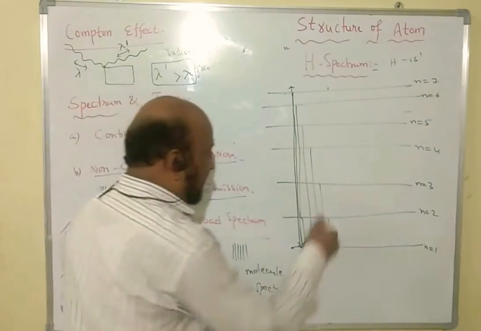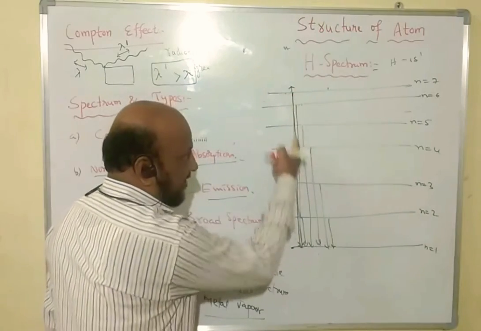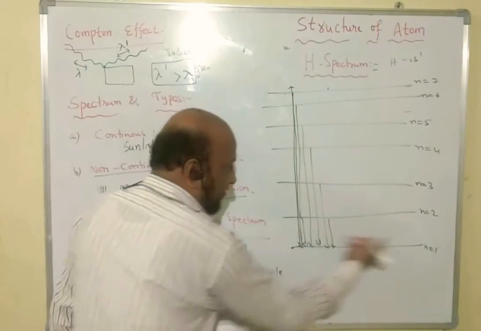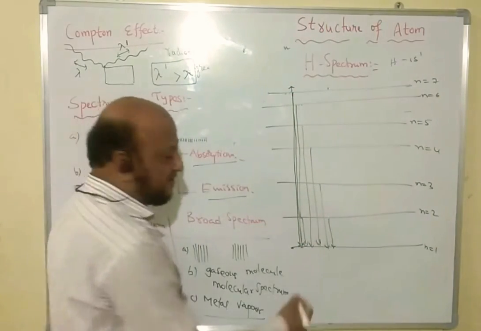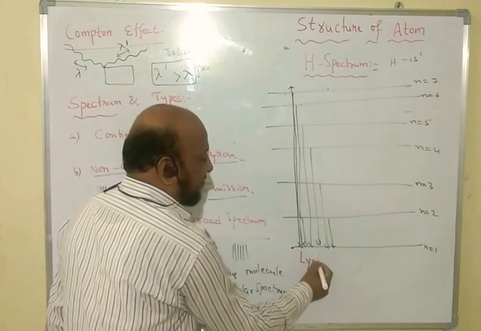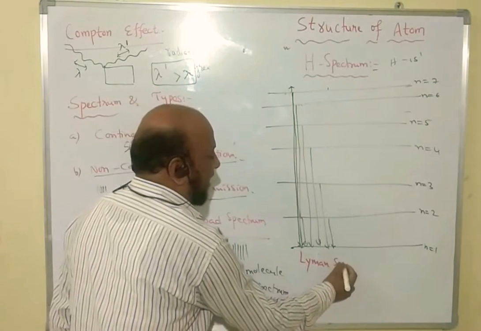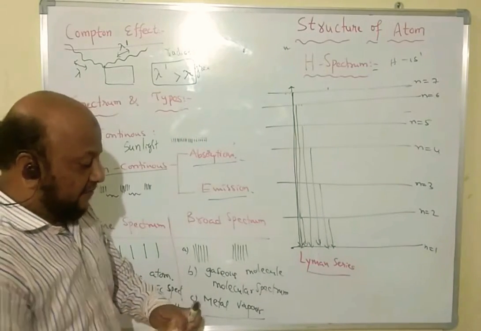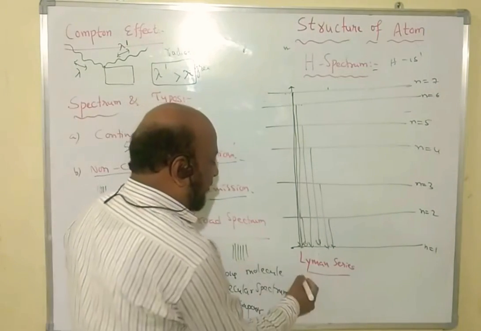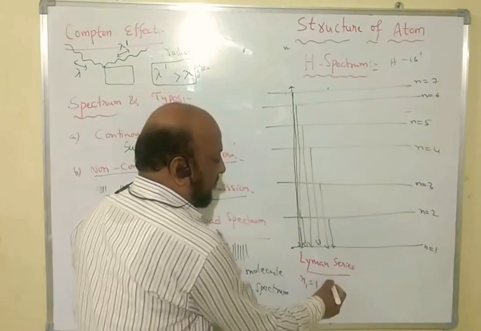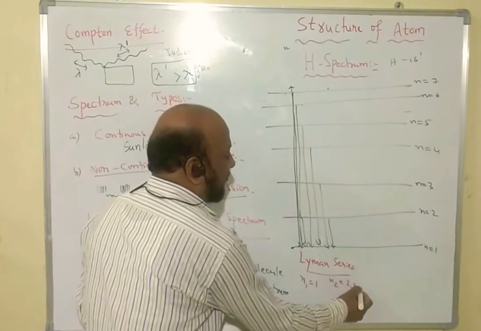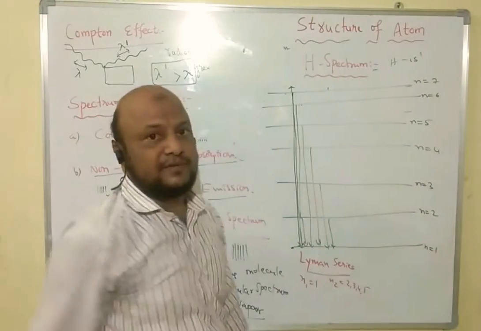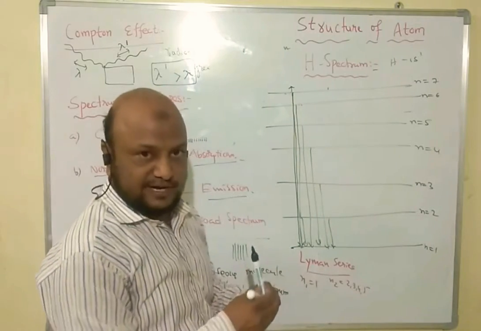Whenever every excited state reaches the ground state, that is n equal to 1, that series has a name. That series is called the Lyman series, in which n1 is always the ground state, 1, but n2 is equal to 2, 3, 4, 5, 6, like that, 7. This is called the Lyman series spectrum.